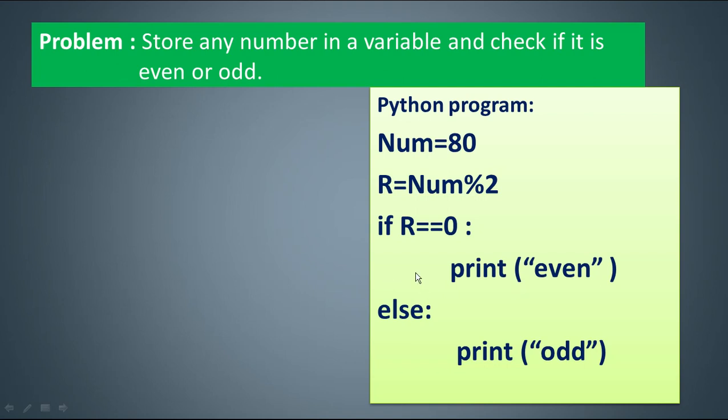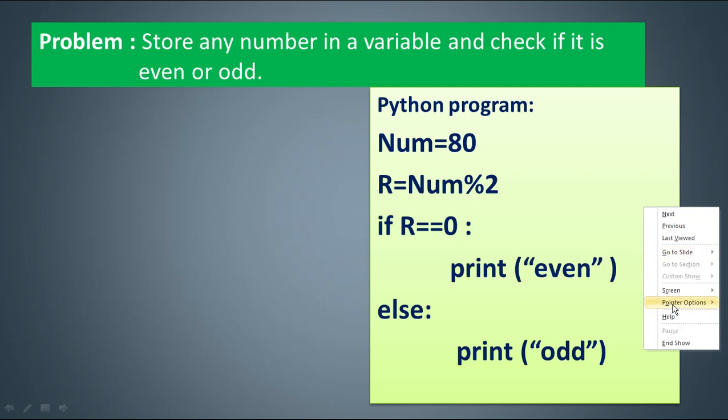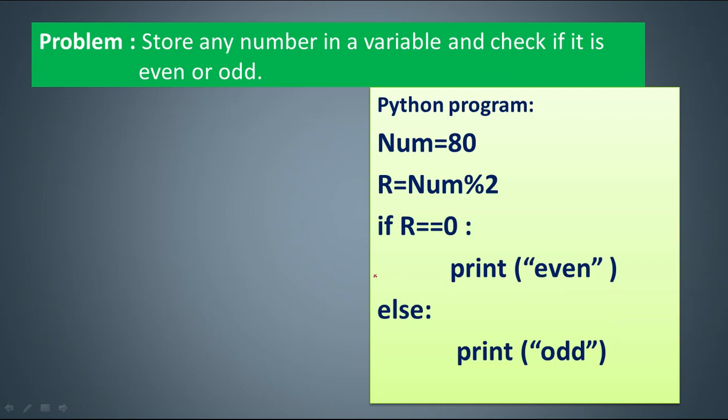You can see that in this Python program something is new, that is indentation. This extra space is like when you write a letter, you leave some space before starting a line or at the beginning of a paragraph. That is called indentation, leaving some space. Space is always left before starting a block statement. A block statement means a compound statement like if.